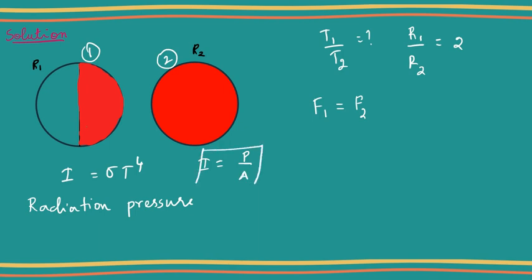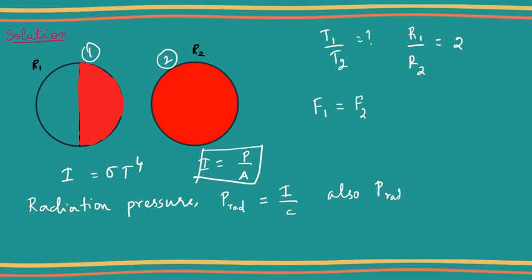So remember this also: intensity is equal to power by area, and intensity is equal to sigma T power 4. Now radiation pressure, which I'm going to write as P radiation, is given as intensity by c, the speed of light.